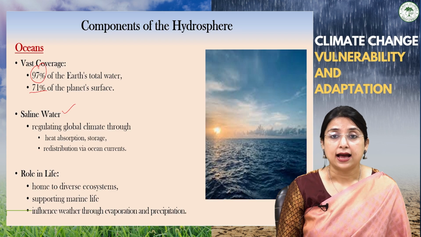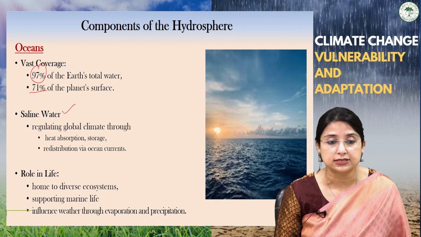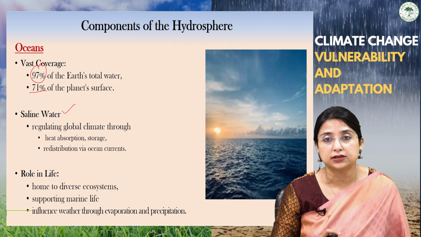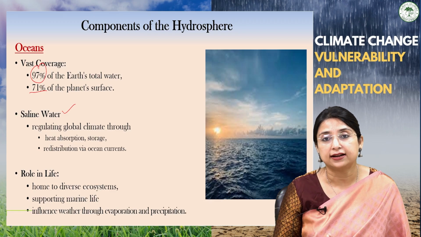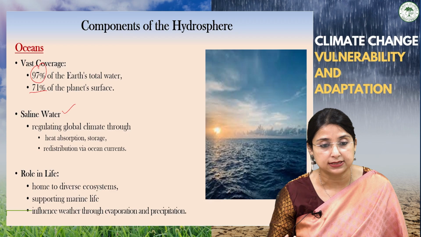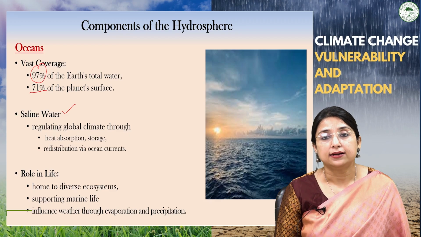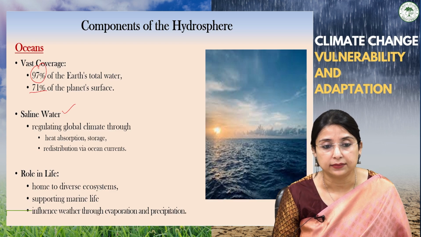Ocean currents have immense importance in redistributing temperature to different places, because we have warm ocean currents and cold ocean currents. Warm ocean currents have a warming effect, while cold ocean currents have a cooling effect on different places. So although it is saline water, the oceans play a very important role in regulating global climate.